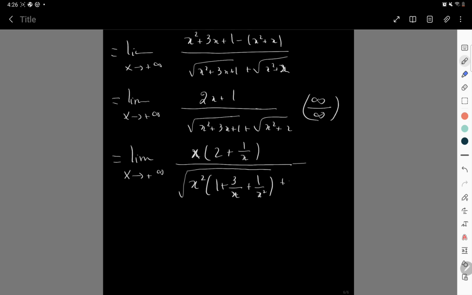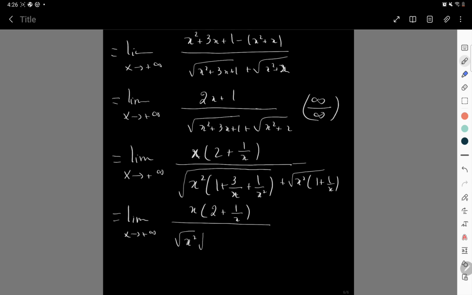And inside the second square root, the dominating term is also x squared, leaving 1 plus 1 over x, which is good. And now, I keep the numerator as it is, and I use the properties of the square root function to write it down this way, and then I'm good.